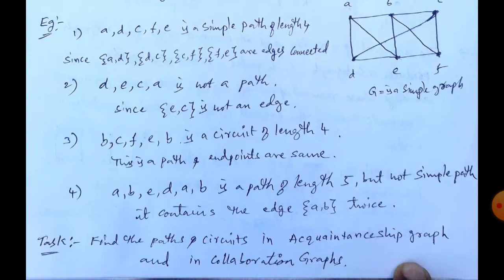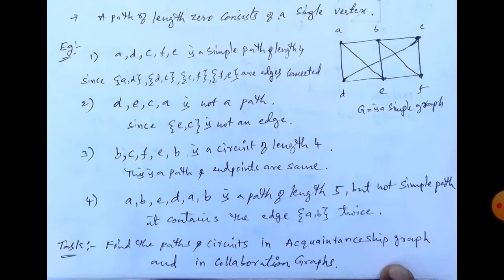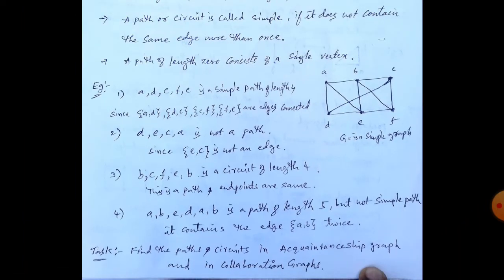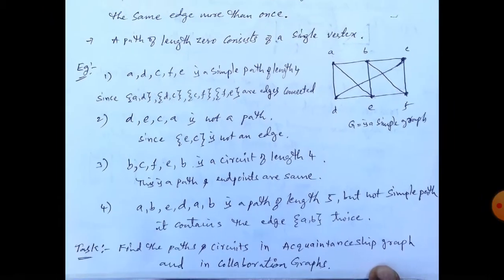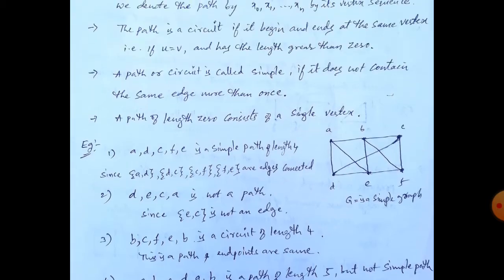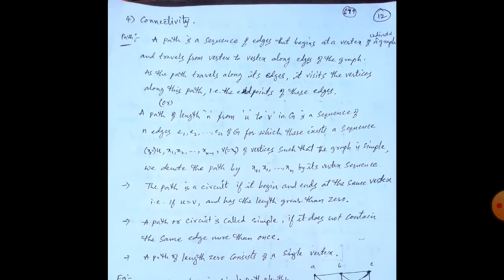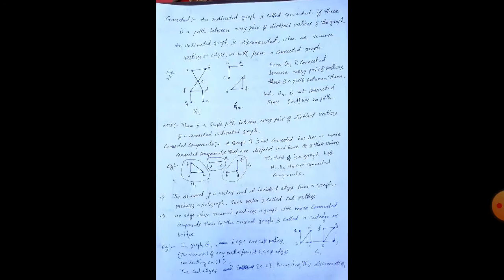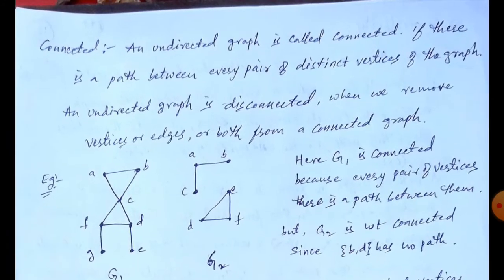Now note, find the paths and circuits in the acquaintanceship graph and in the collaboration graph. Already given what the acquaintance and collaboration graphs are, so you have to find out the paths and circuits in those. How many paths are there, or you can just find one path or one circuit in that one. Now this is page number 12. Next we will go to the back side of page 12.